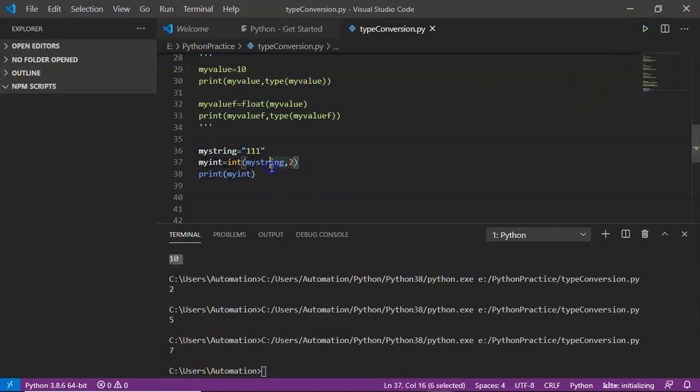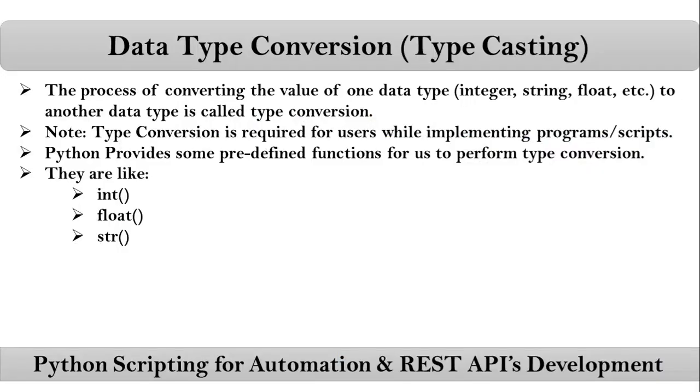Okay, so be clear about the integer function. Optionally it will take a base number. By default that base is 10. See, suppose if I pass 10 instead of 2, then 111 means in the decimal number system 111 only, right? That's it. Okay guys, this is simply about data type conversion.